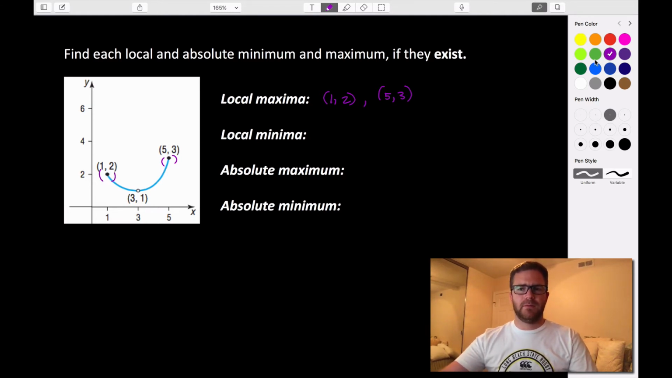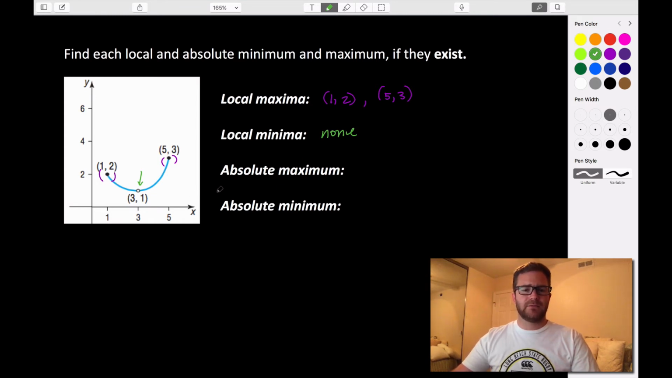What about local minima? So we see this point here, (3, 1). But you see how this point is an open circle? That signifies that it's a hole and it's actually not defined there. So because this point is not defined, we can't call it a minimum value. This is the only place in which all other points are greater than that value. So there is no local minimum.